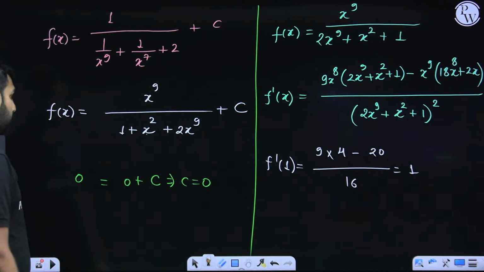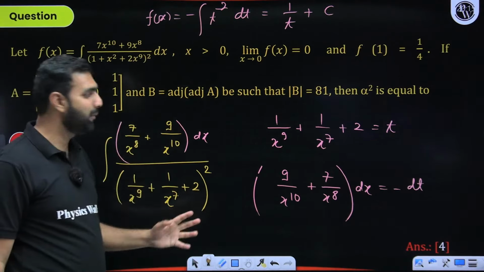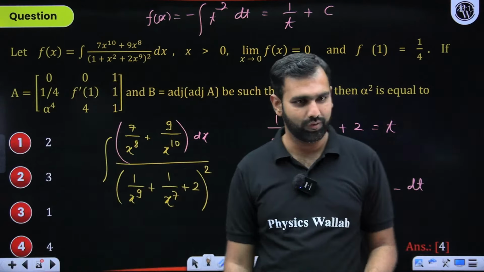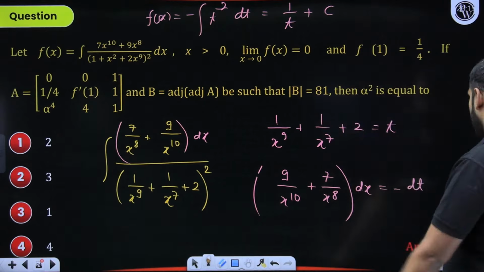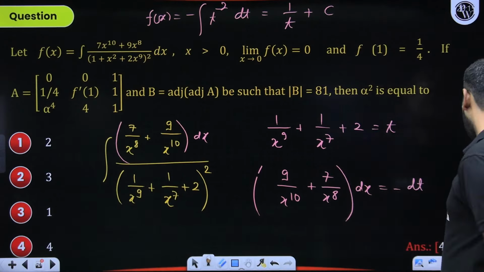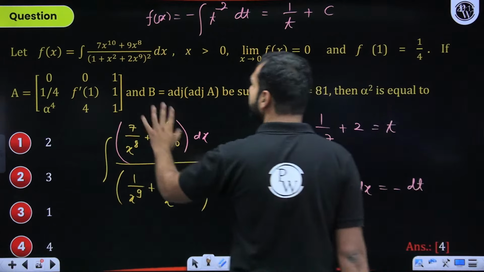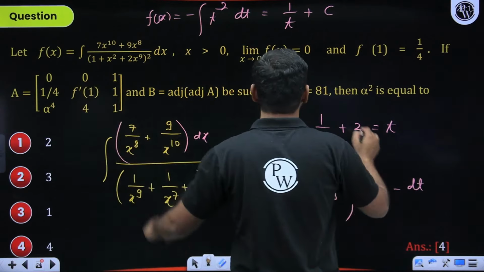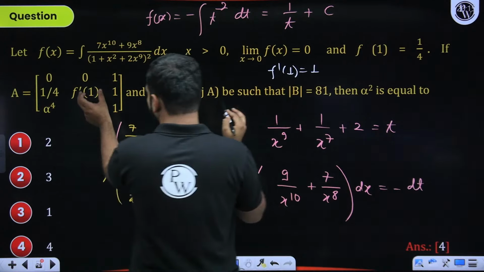Great. They could have given this f dash 1 as 1 directly, but they have made us do all this. Perfectly fine. I now have cracked this a. With that, alpha to the power 4 is still there, but let's talk about b first, then I'll get back to a. So far we have cracked from our conclusion that f dash 1 is 1. So let's remember that this term will be 1.